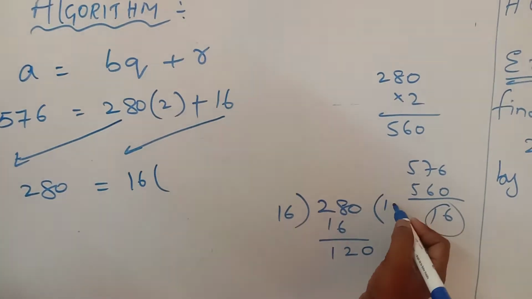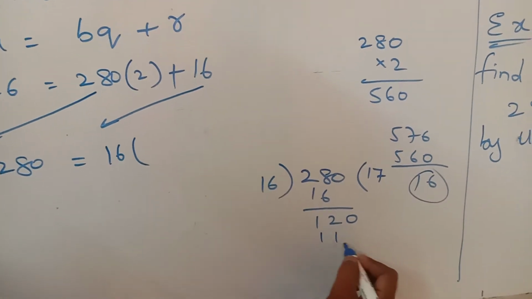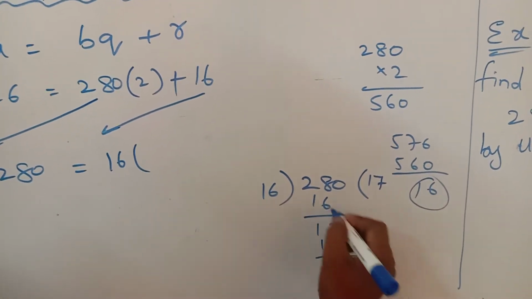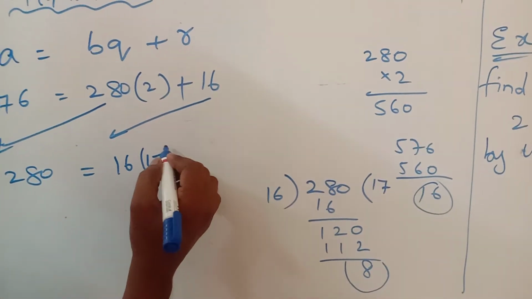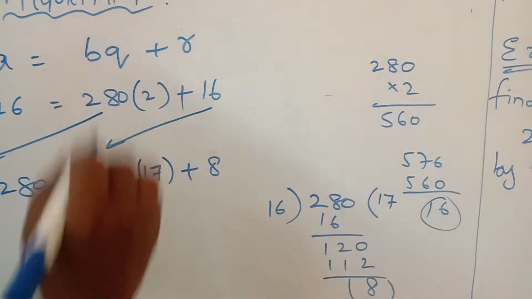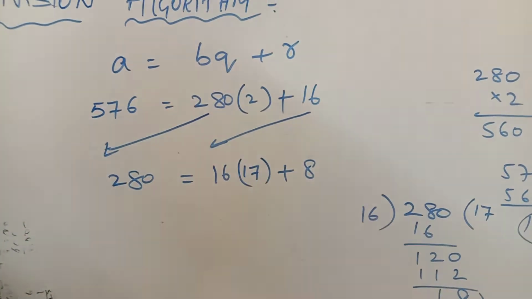So I take 17 times, giving 272, plus the remainder 8.